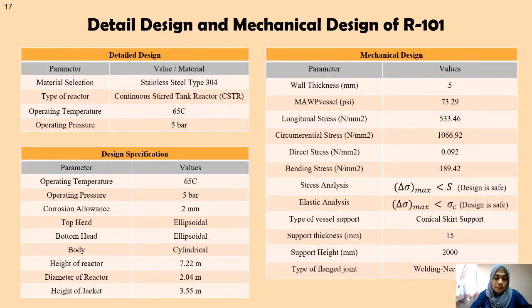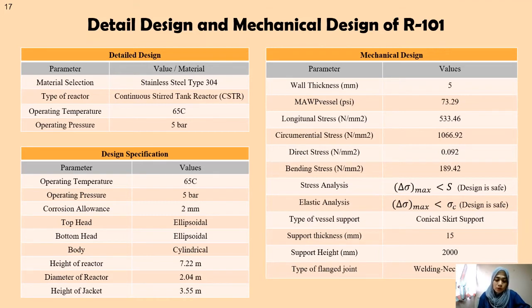Okay, next for the design. The material of construction chosen is stainless steel type 304. Stainless steel type 304 is chosen since it withstands high temperature and is corrosion resistant. It also has a smooth surface that makes it easy for the cleaning process and avoids contamination during the process. The type of reactor used is the continuous stirred tank reactor (CSTR).